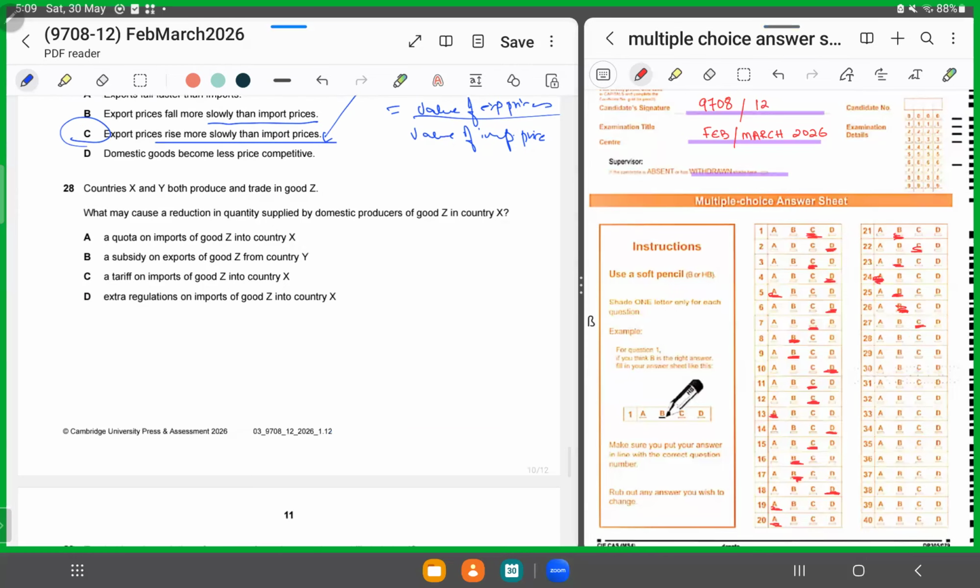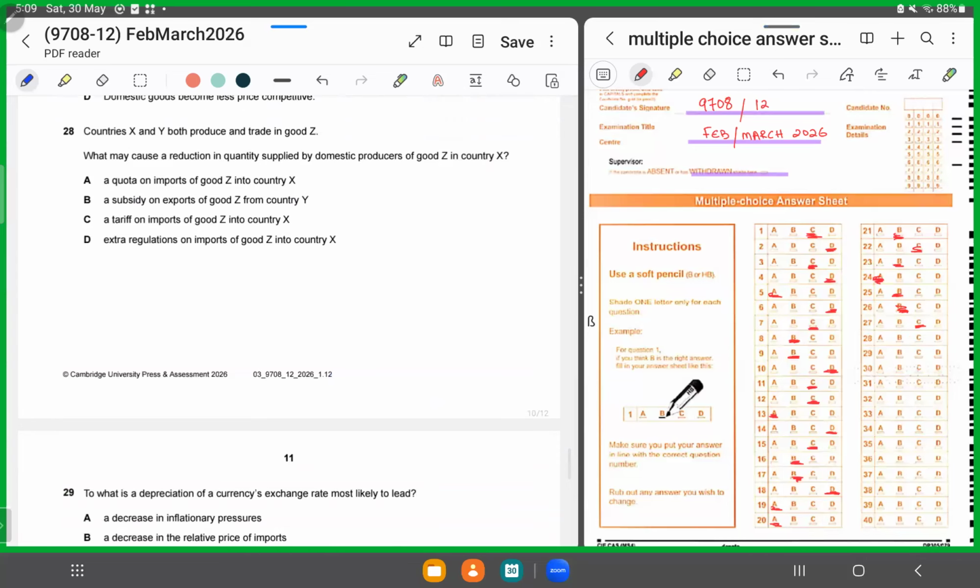Deteriorate means worsened. 28. Country X and country Y both produce and trade in Z. Now, they are both producing and they both exchange that. What may cause a reduction in the quantity supplied by domestic producers of goods Z in country X? Now, why do you think producers in country X are now supplying less of goods Z? A, a quota on imports of goods Z into country X; B, a subsidy on exports of goods Z from country Y; C, a tariff on imports of goods Z into country X; or D, extra regulations on imports of goods into country X.